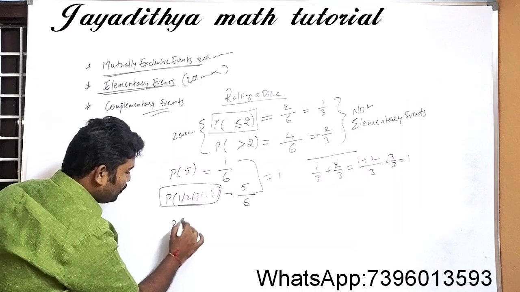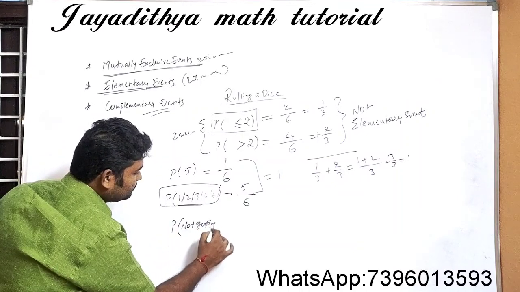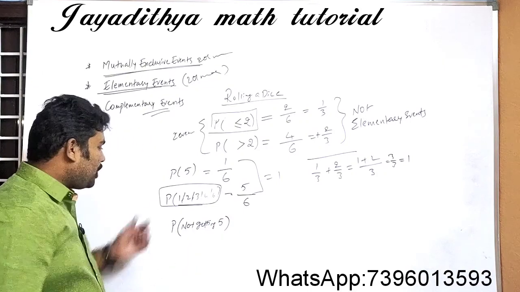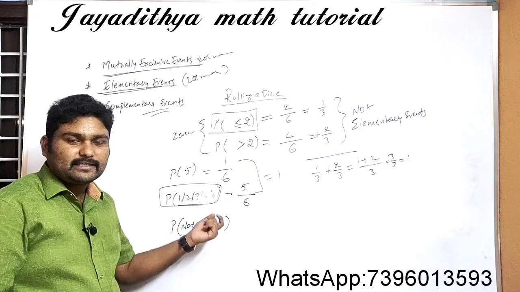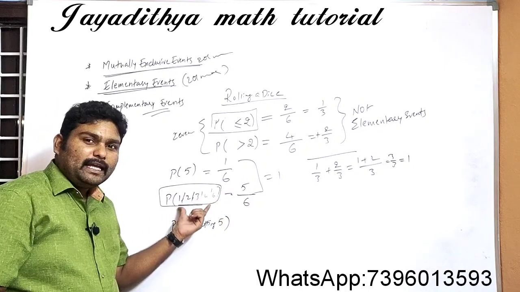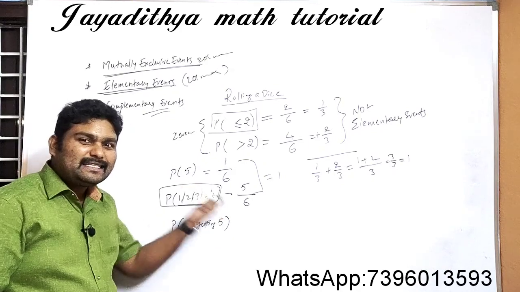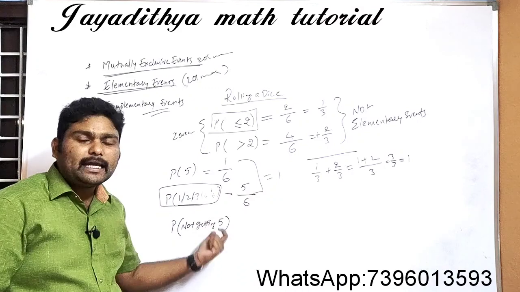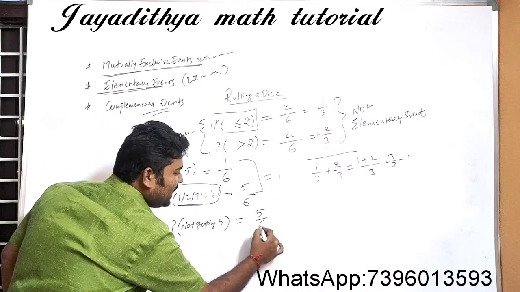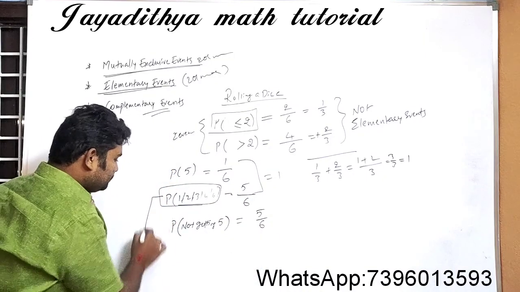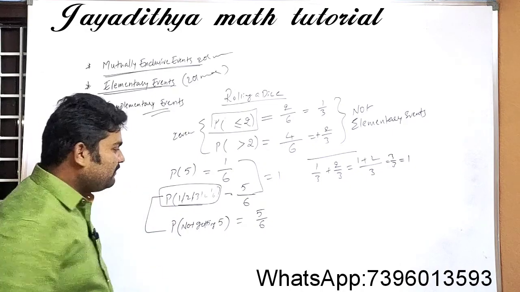See here, can I write probability of not getting 5? Is the meaning same or not? Probability of getting 1, getting 2, getting 3, getting 4, getting 6. The probability of getting 1 or 2 or 3 or 4 or 6 is the same as the probability of not getting 5. Clear? So what is the answer here? This is nothing but 5 by 6. Both are the same events. The representation is different, but both are the same events here.